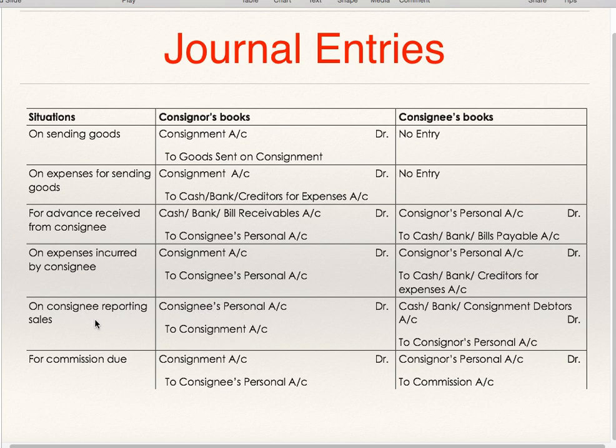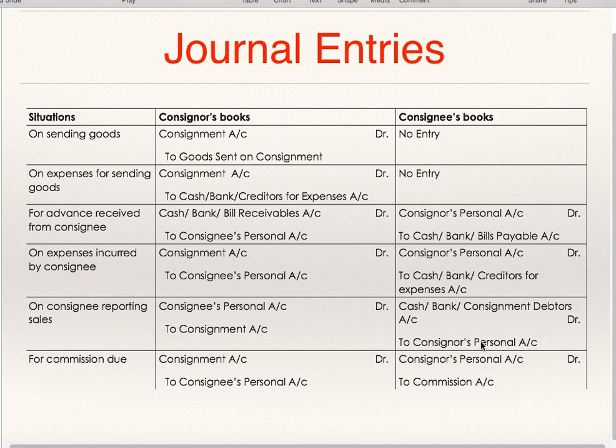On consignee reporting sales, the entry for cash sales in the books of consignor is consignee to consignment, and in the books of consignee it is cash, bank. If it is credit sales, of course in the books of consignee, consignment debtors to consignor's personal account.